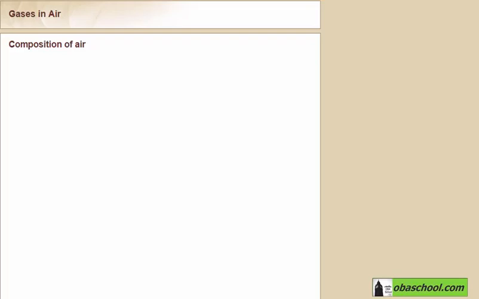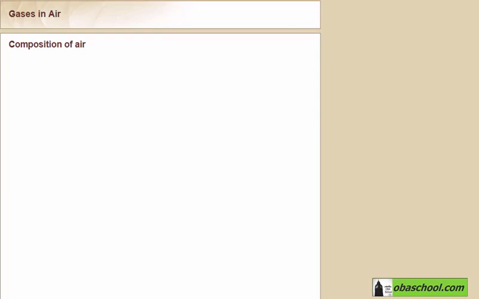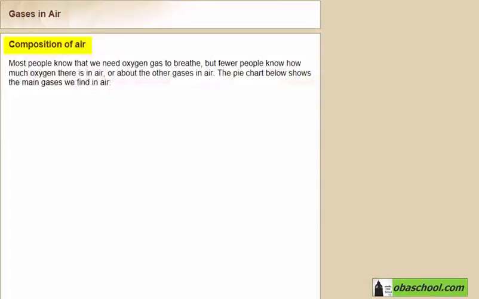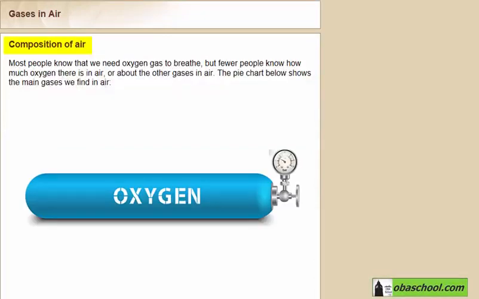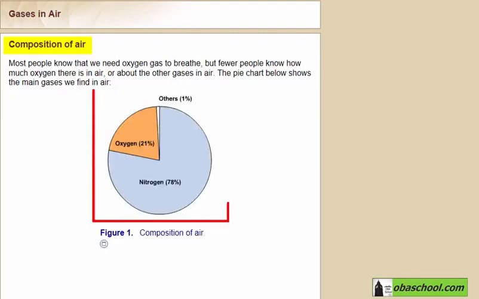In this simulation, we will investigate gases in air. Let's start with the composition of air. Most people know that we need oxygen gas to breathe, but fewer people know how much oxygen there is in air, or about the other gases in air. This pie chart over here shows the main gases we find in air.